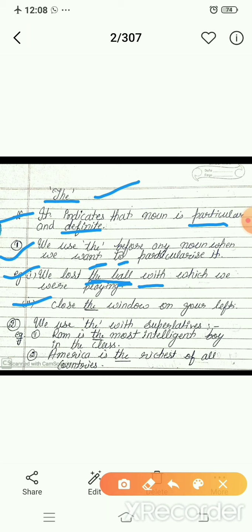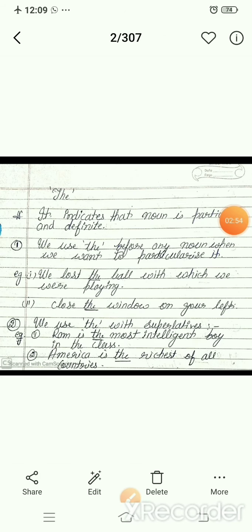Close the window on your left. Again here W is a consonant and window is a singular countable noun. We can use here a. But why have we used here the article? What is the reason behind it? Okay, tell me. Why have I used the article before the window?